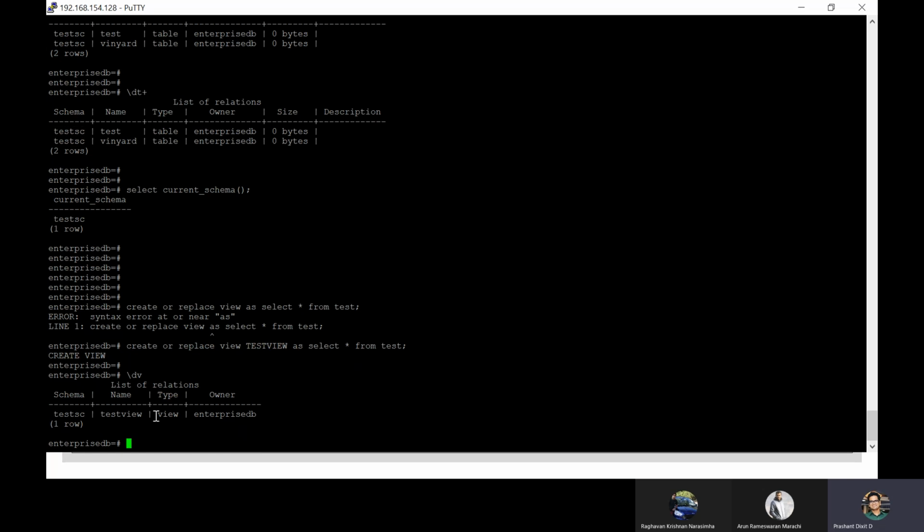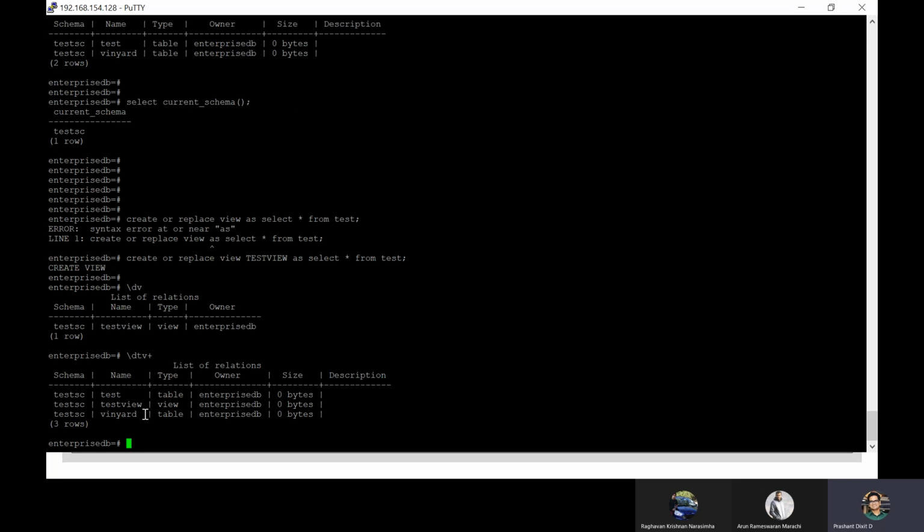We have got a view, which is owned by this schema. If you run \dtv+, now you'll start seeing what we did. We did a combination. We clubbed \dt, which provides information about tables, and added v as a command that provides views. So instead of typing \dv and \dt, I clubbed them into the command \dtv+. This will provide information about tables and views.